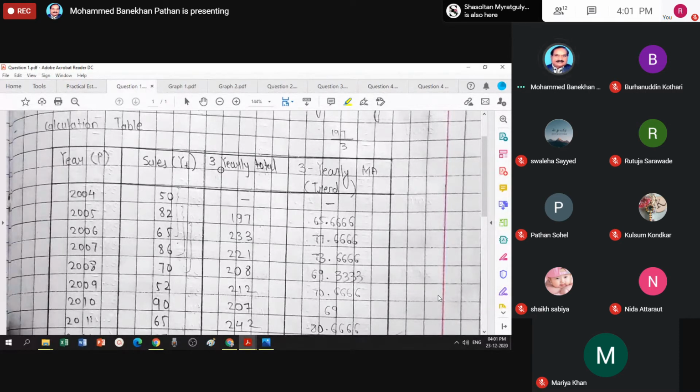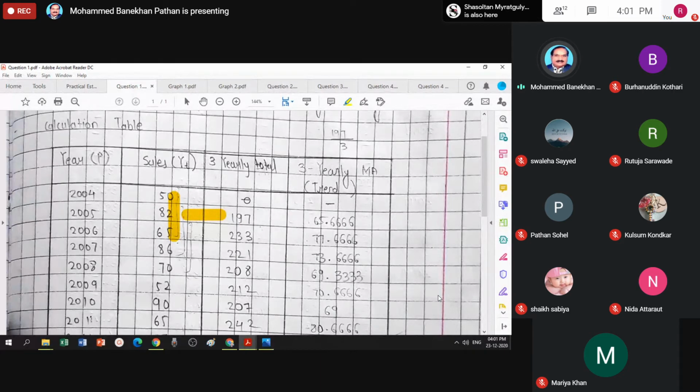You can recall the method which I explained. If I want to get a 3-yearly moving average, I have to make a group of 3 numbers, make a total of these 3 numbers, and put it in front of the center, not in front of 50.